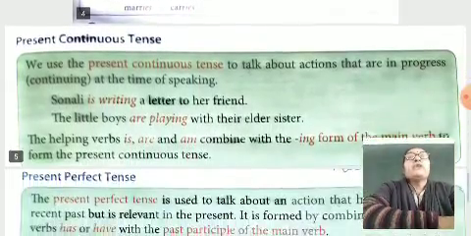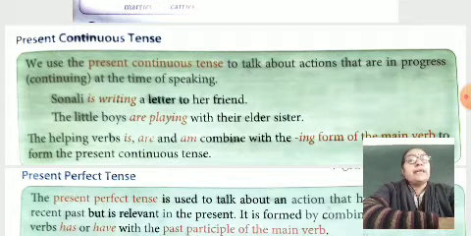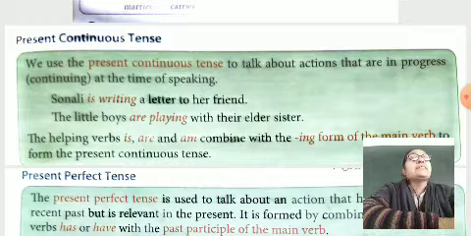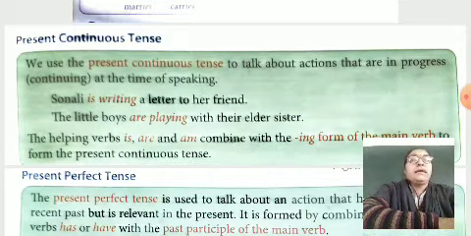Now we go as per present continuous tense. We use the present continuous tense to talk about actions that are in progress at the time of speaking. Sonali is writing a letter to her friend. As per that, in present continuous tense, we use the to be verb form am, is, are plus the verb ing form.